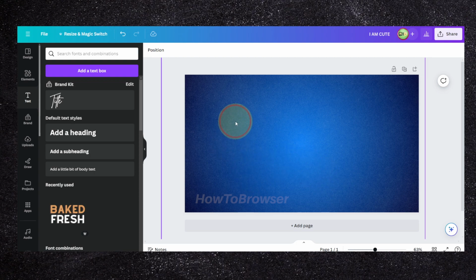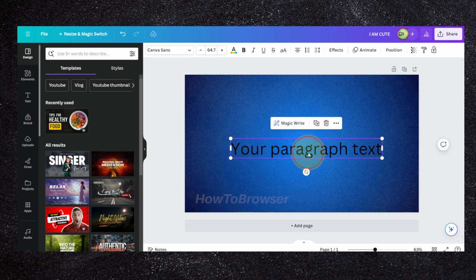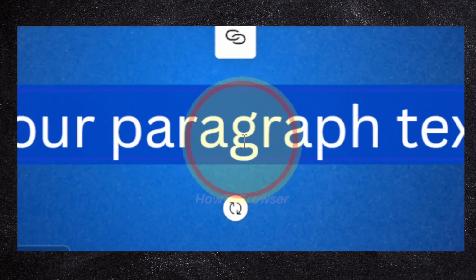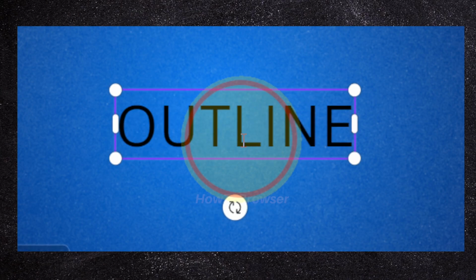So what you have to do first, we're going to go to add a text, where you can click on T to add text. It's just a shortcut T, and we can add a text. So here I'm going to write outline.